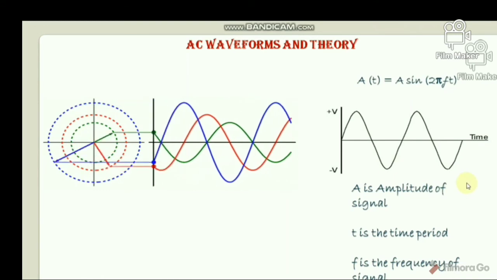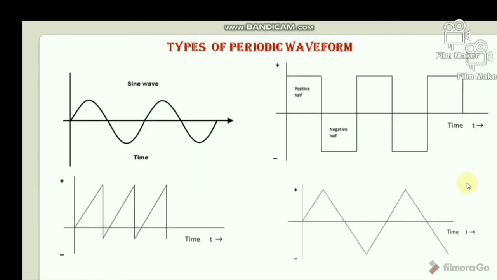Okay, so now I will discuss types of periodic waveform. There are many types of waveform with which we can explain the alternating current. As the AC current is time dependent and periodic, all the waveforms which are used to describe the AC current are also periodic. The other types of waveform that are commonly used to represent the AC current are sine wave, square wave, sawtooth wave, and triangular wave. As we are already familiar with the sine wave, let's start with the square wave.